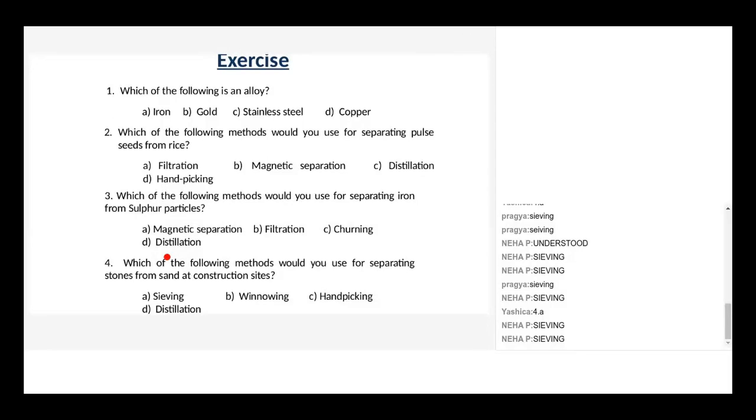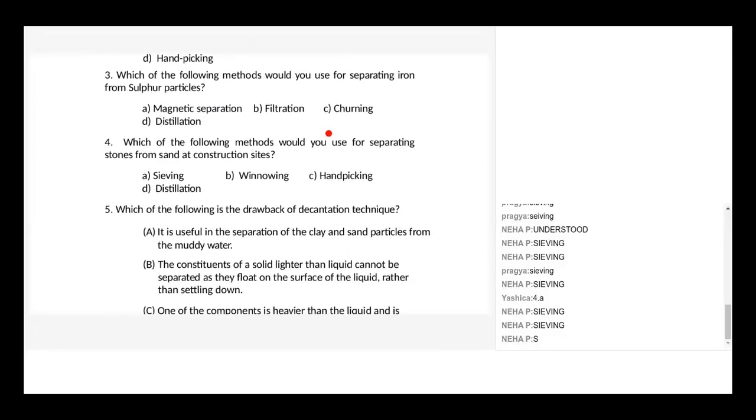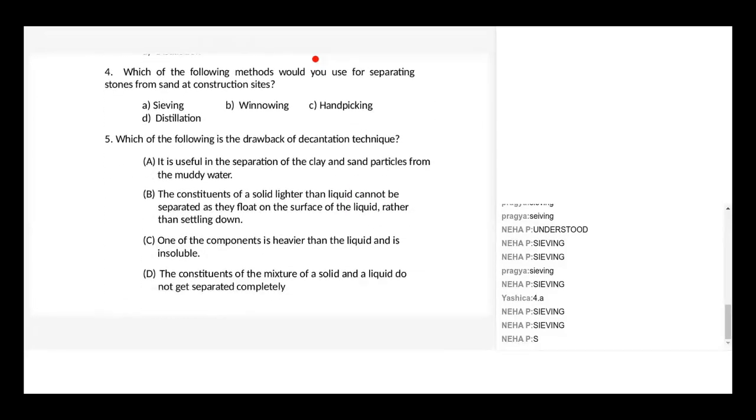Yes or no? So here the answer is sieving. Winnowing cannot be used, hand picking cannot be used, and distillation also cannot be used here. Next question. Which of the following is the drawback of the decantation technique?